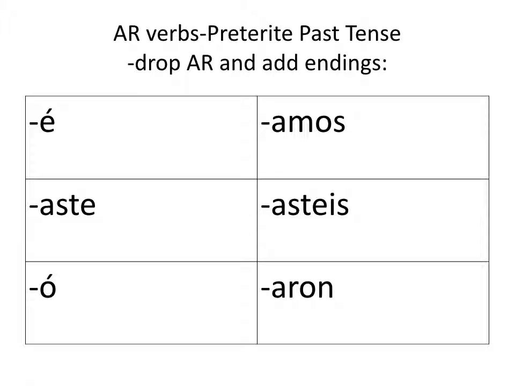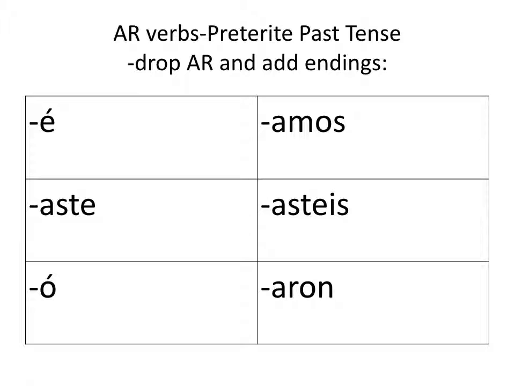So how are we going to know the difference? Well, there'll be context. For example, I spoke with my mother on the phone last night. That word last night gives us the clue. Ding, ding, ding. That's past tense. So we would say, anoche nosotros hablamos con mi mamá.